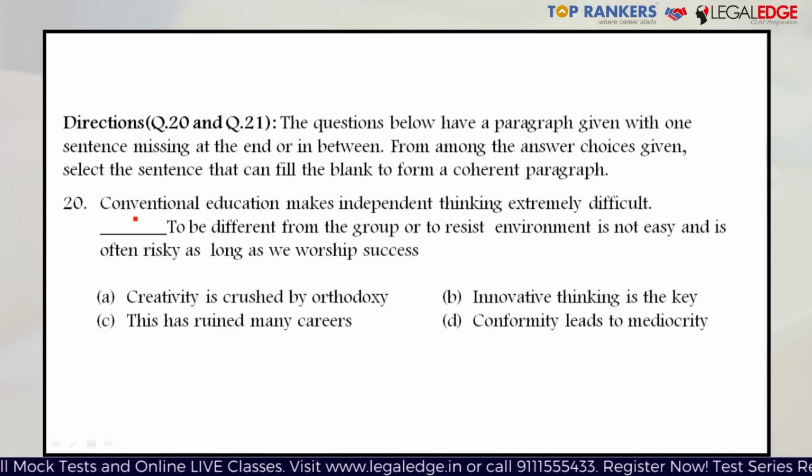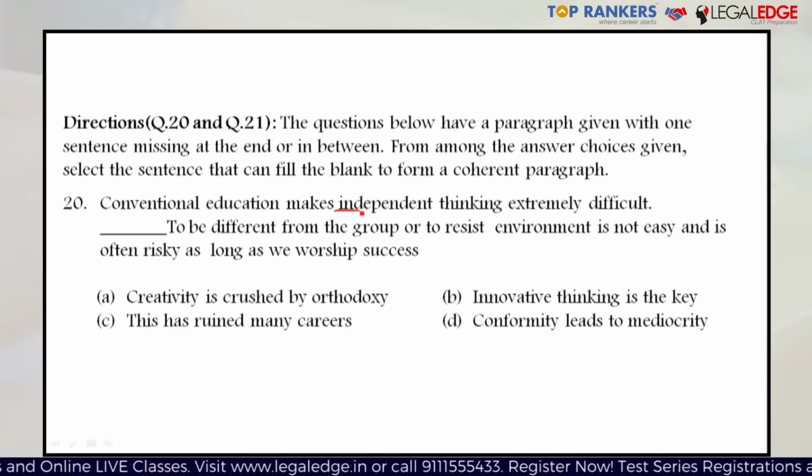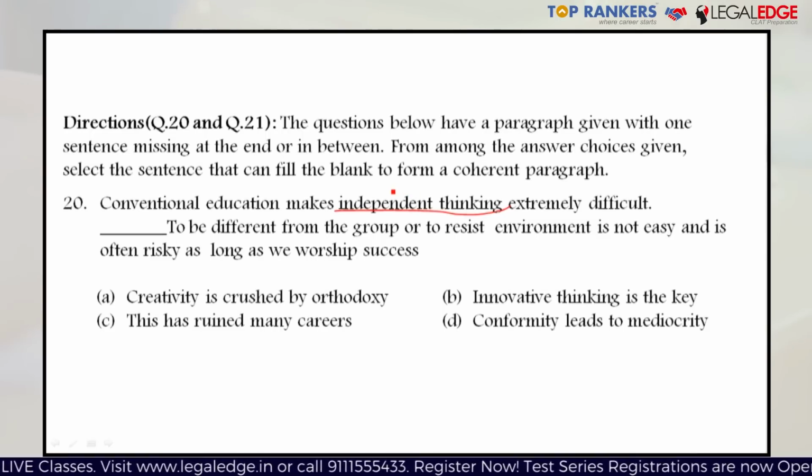The point to keep in mind in this question, in order to understand the right meaning of this passage, is this particular phrase, independent thinking. Independent thinking, you have to keep in mind, is not the same as creative thinking or being creative or being innovative or being novel.